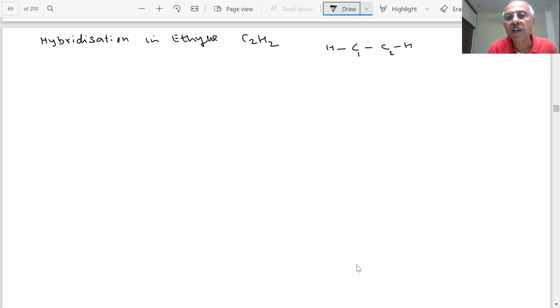If you have seen the Lewis structure, this is the Lewis structure, student. Now each carbon is bonded to how many? Two atoms. One and one, two. Therefore, in this case, what will happen? This is our carbon.